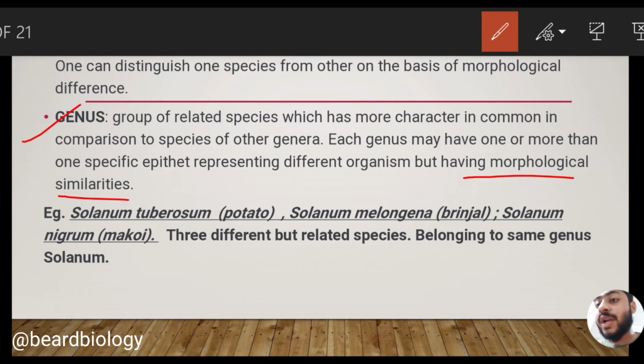If we go for Solanum tuberosum, that is potato, Solanum melongena, that is brinjal, and Solanum nigrum, that is makoi, and look at their morphological characteristics, we find that they are morphologically similar. That means on the basis of their leaf, stem and root, they are similar. So we can classify them within the same genus, that is Solanum.